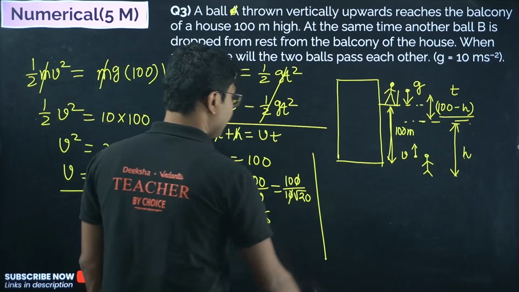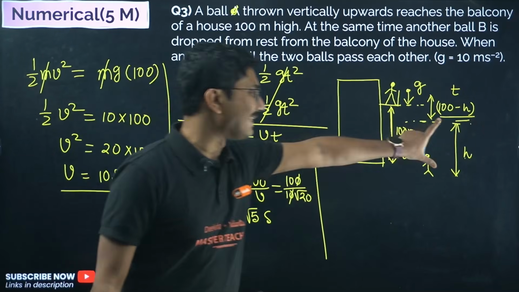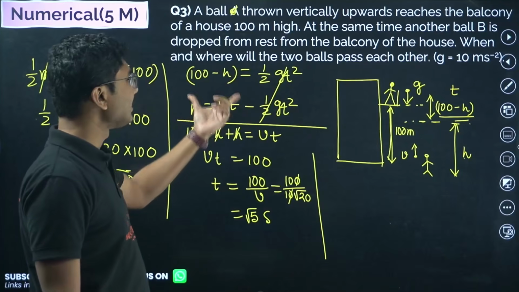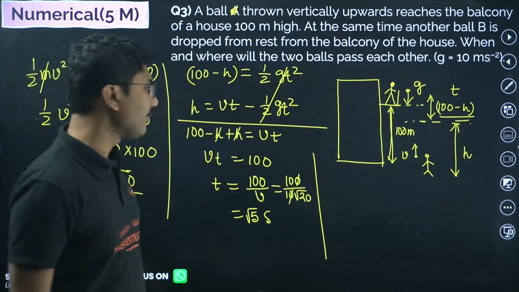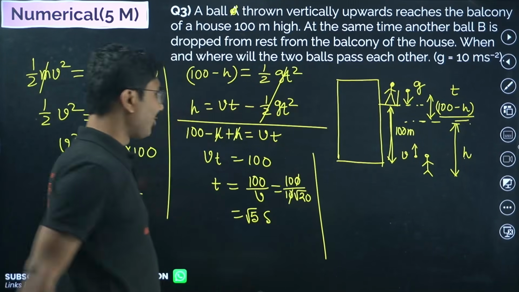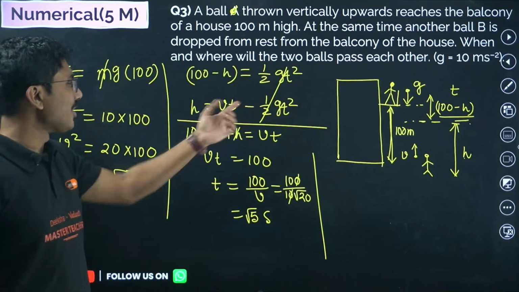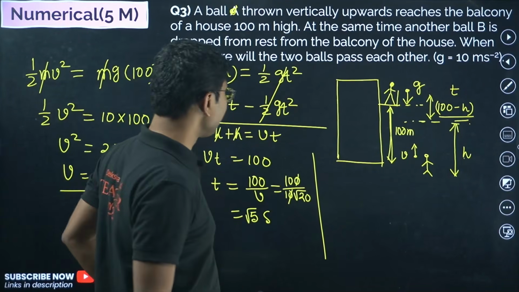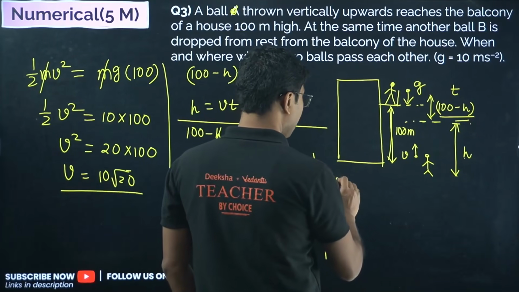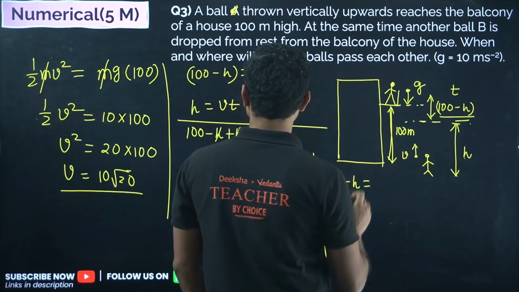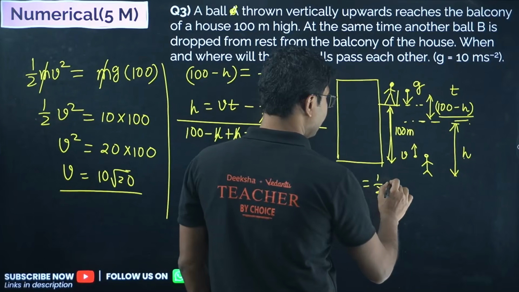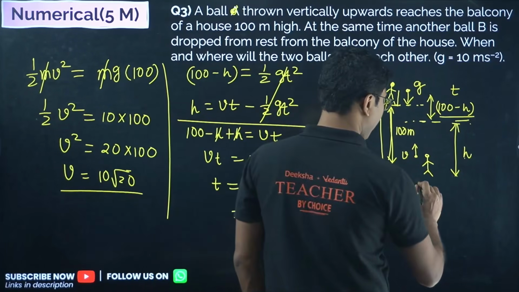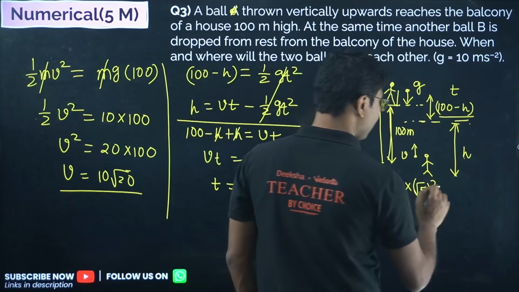Now once you calculate the time, you also have to calculate this height. For that you can go back to either this equation or that equation. Let me use this equation because a lot less to calculate here. If you use the other, you have to calculate Vt, then gt square, that might be slightly complicated. So let us go back to this equation. So 100 minus h equals half, g is 10 and t square is root 5 whole square. So that's why we have taken this value.